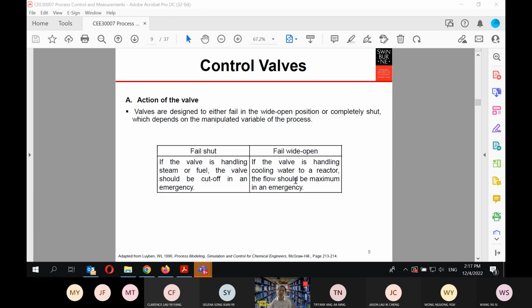Therefore, when the electrical power is no more, whatever valve is related to the cooling water should be fully open. Meaning that when you have power, that valve will be closed. But when there is no power, that valve will be fully open to make sure the cooling water goes into the system in case there is an electrical trip, meaning there is no electricity coming into your plant.